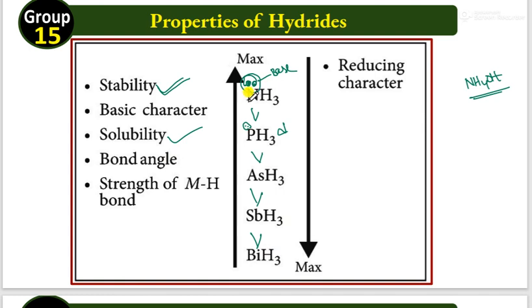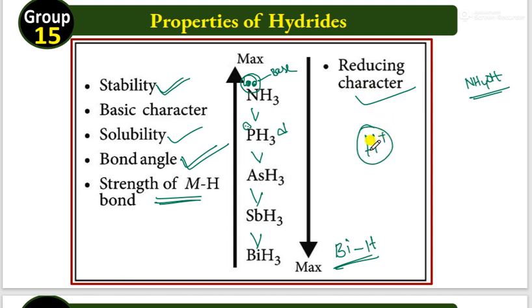We can also see the availability of free electrons decreases. It may also make a change in the bond angle. And the next one, which is very, very important, is the strength of the M-H bond. Remember, consider here the bismuth hydrogen bond is a very weak bond. That is the reason why it acts as the best reducing agent. A reducing character means it readily gives H plus. So the bond strength decreases, the reducing nature increases, and it readily gives the H atom.